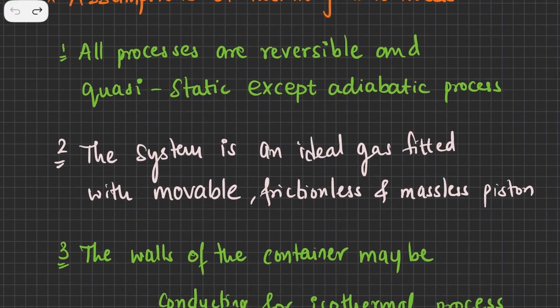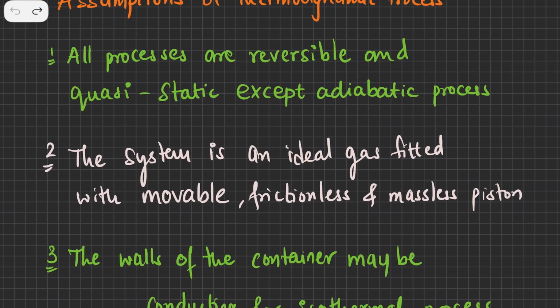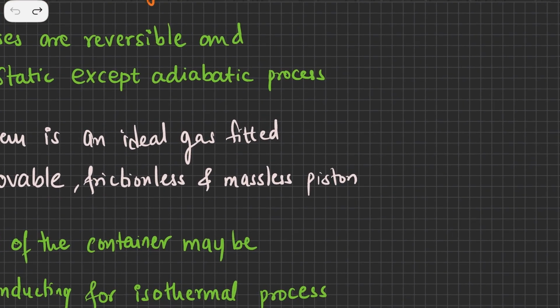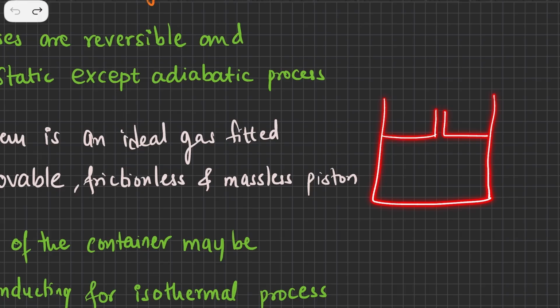Then the second assumption states that the system is an ideal gas fitted with a movable, frictionless and massless piston. So whenever we are considering a gas in a container in which there is a piston, and this gas is inside the container, this piston is movable, so it can move up and down. It is massless and also frictionless, so there is no friction at the corners of the piston.